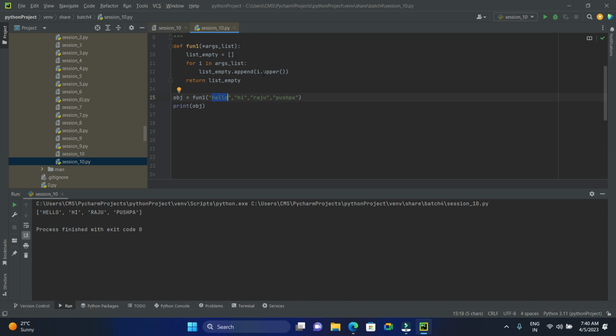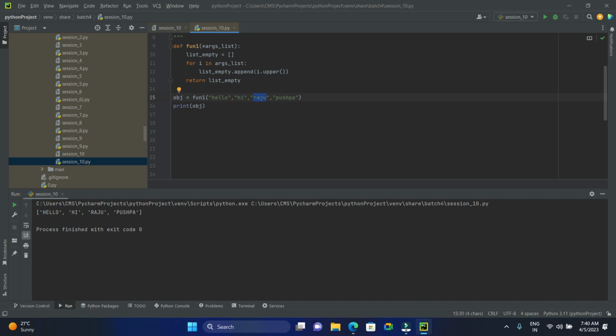It will take the third element and store it in I. Before appending, it performs the conversion from lowercase to uppercase. Then that is appended to list underscore empty, that is the third element. Then it will take the fourth element, and the fourth element will be stored in I. That will be taken from this args list.